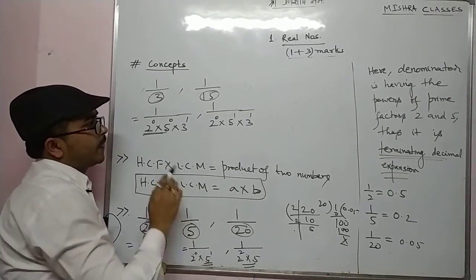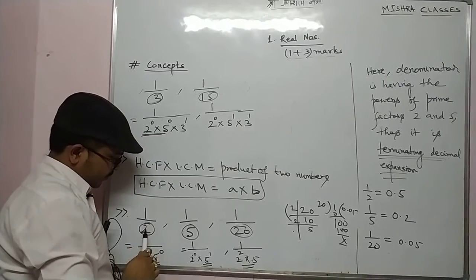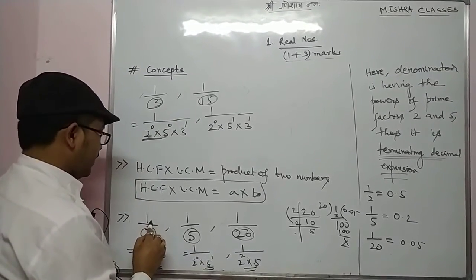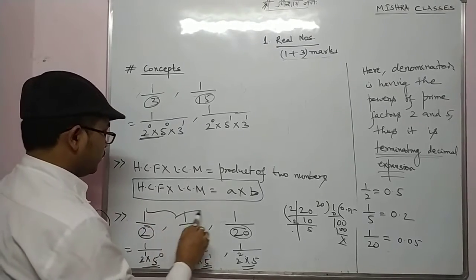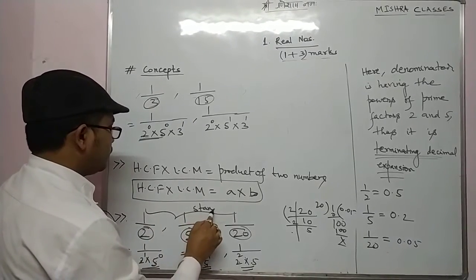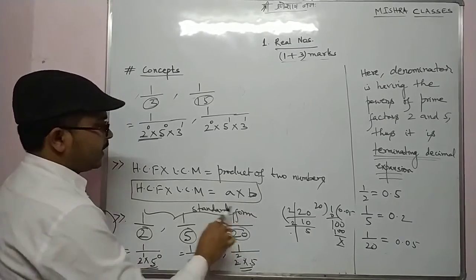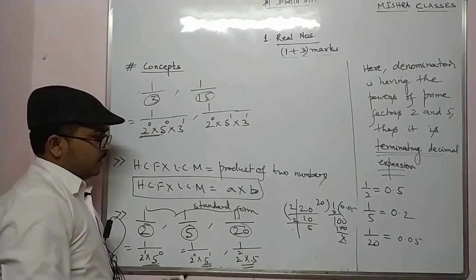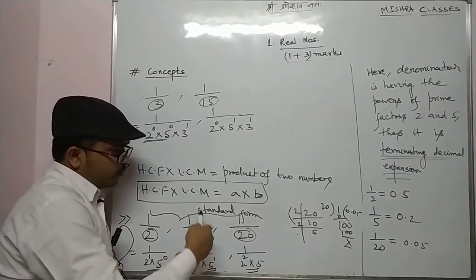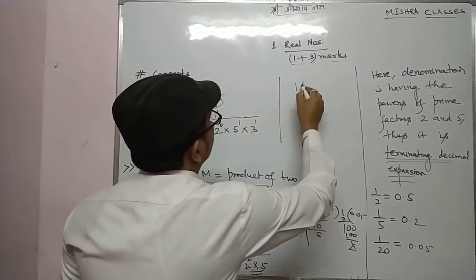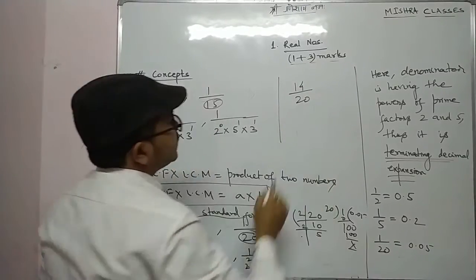Always remember, whenever we split the denominator, the rational number should be in the standard form. If it is not in standard form, then you have to put it in standard form. Suppose you have 14 by 20. Is it in standard form?